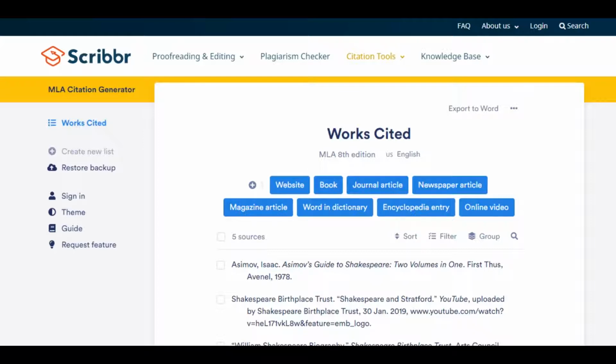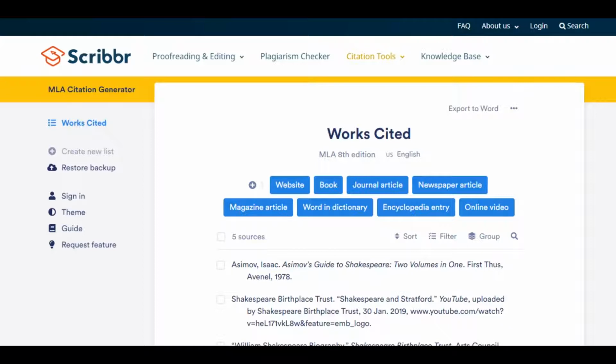Once we have that, we're going to click on whatever type of citation we're going to do, whether it's a website, a book, an encyclopedia entry, or an online video if we're using a YouTube video. And you may notice in here that there is no section for DVD. So if you are going to do something like that, you might need to look up how to do it by hand. This is one of those times where we would still do it by hand, if we don't have the option. And to cite a DVD, it's fairly easy, so we can just search that up using any search engine.